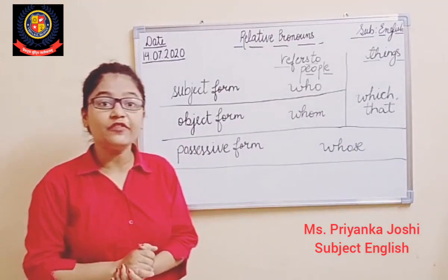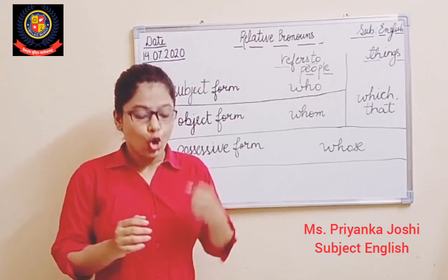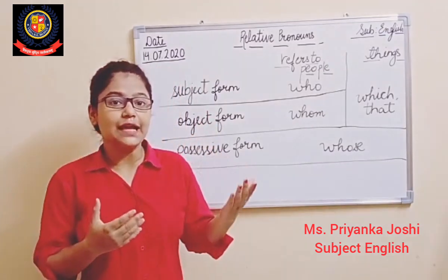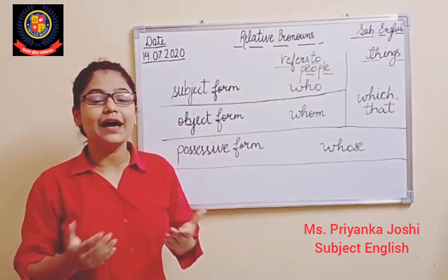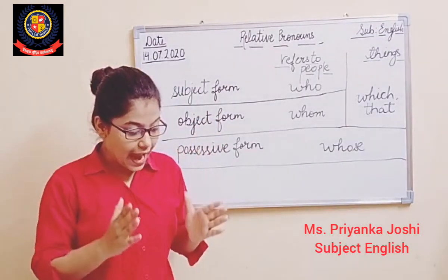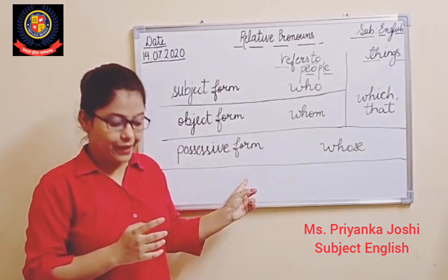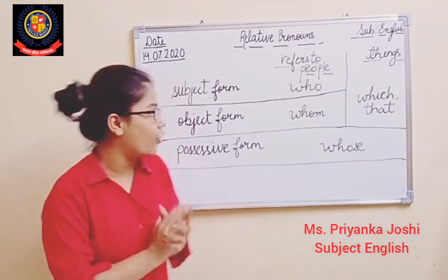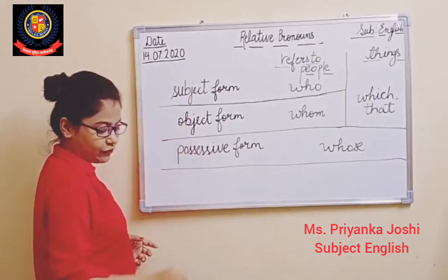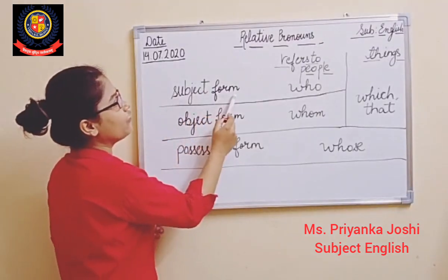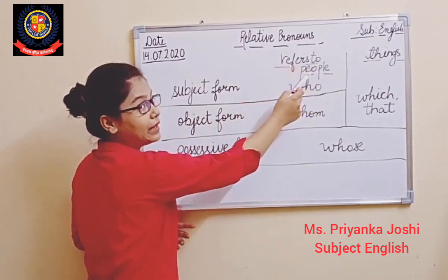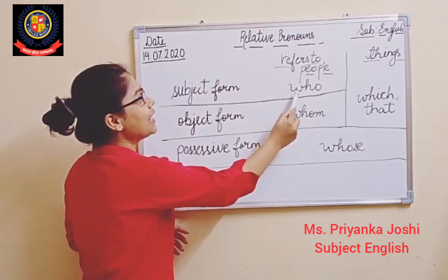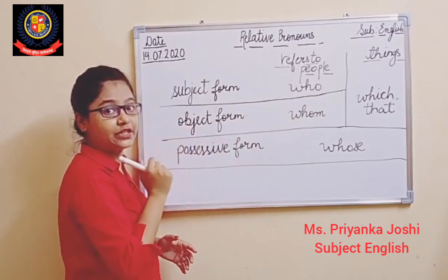Now students, relative pronouns in English are who, whom, whose, which, that. Just now I told you that all these are relative pronouns, and the table which I have made here shows the use of relative pronouns in different forms. See here very carefully. If we talk about the subject form and we are referring to people, at that time we will make use of the relative pronoun who, right?